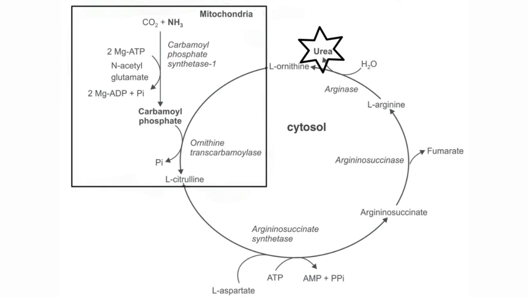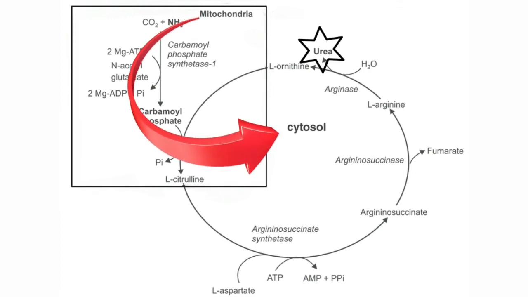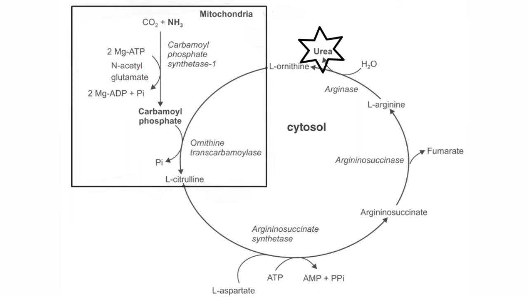Citrulline is a non-protein amino acid. So this citrulline, which is formed in the mitochondria in the second reaction, is transported from mitochondria into the cytosol by transporters. Now once the citrulline is transported into the cytosol, it condenses with aspartate to form argininosuccinate.